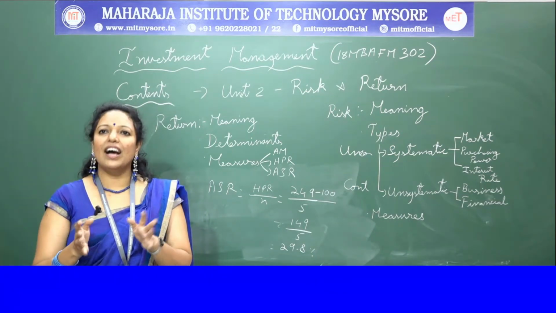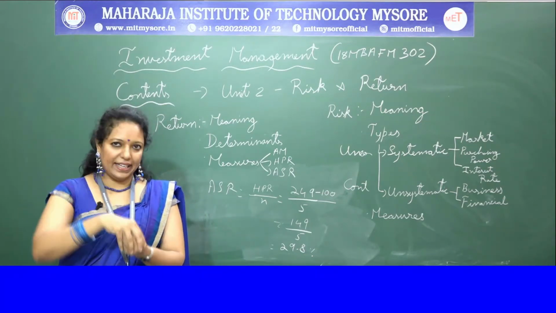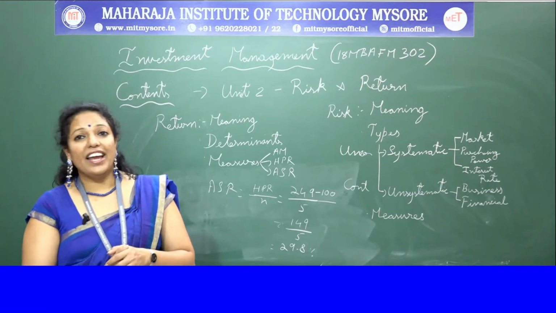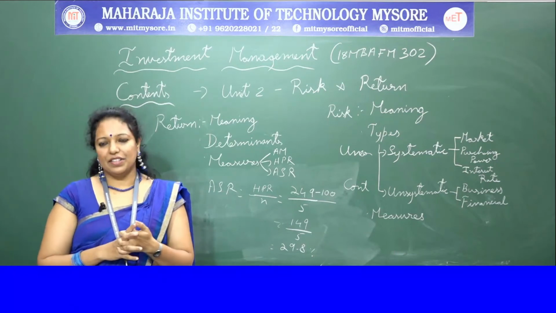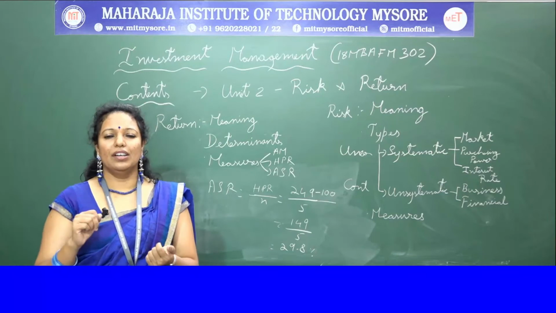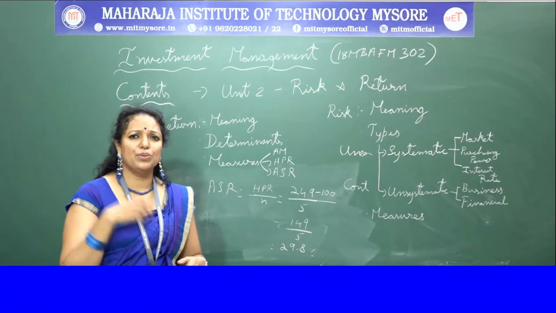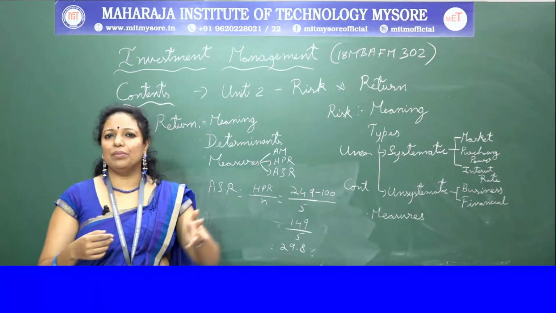Right. So this is how the unsystematic risk will affect only a particular category. It might be a company or it might be an industry. And this can be minimized by using diversification. So you can select a number of stocks which are of different nature: one company from textiles, one company from cement, one company from IT, one company from telecommunications.